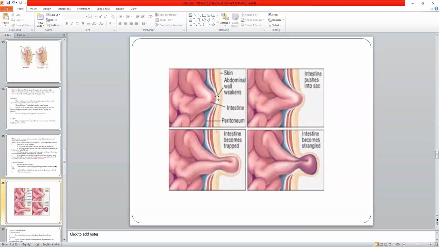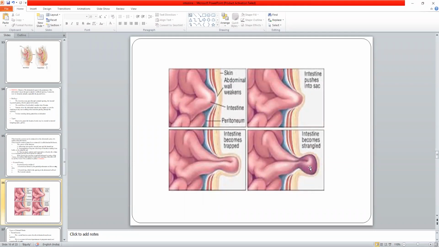If there is some weakening in the wall of the abdominal muscles, naturally due to peristaltic movement, the intestine tries to get some space there. Initially it will try to get inside that weakened area, and with time it will almost get trapped, forming an outpouch-like structure in the abdomen. The intestine part gets trapped inside this outpouch formed in the abdominal muscle. This is called a hernia.